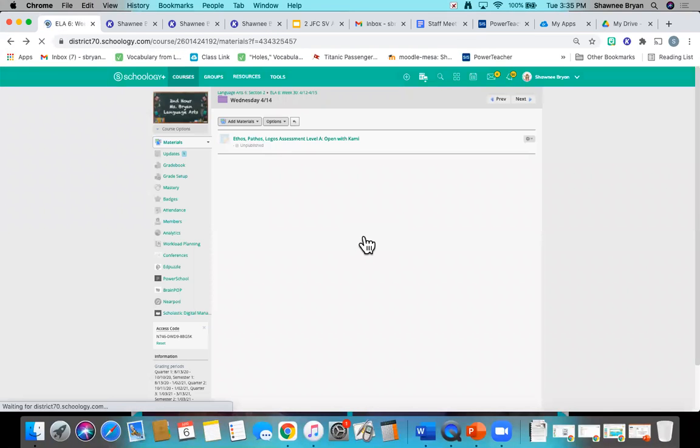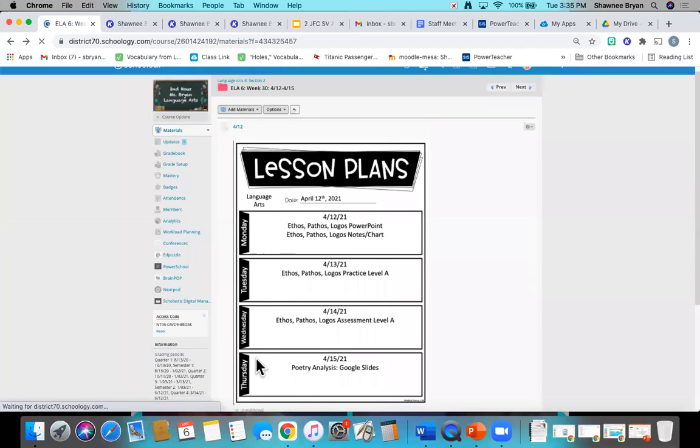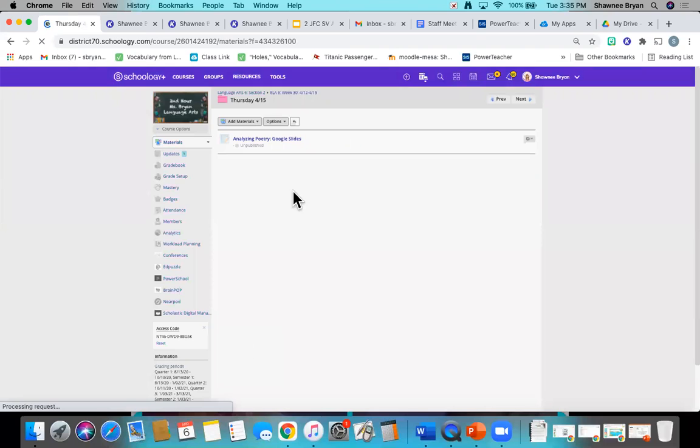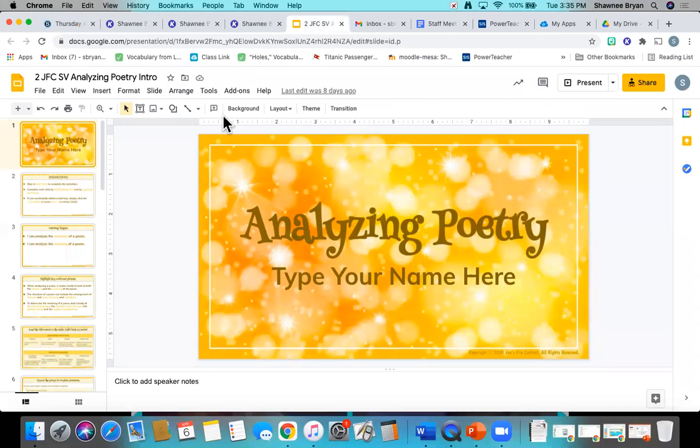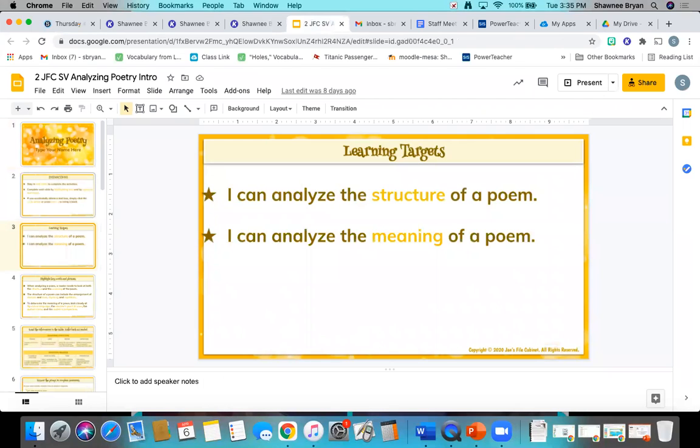And then finally on Thursday, we are going to have a Google Slides on analyzing poetry. So because it is Google Slides, you will have to click on the My Document tab and then the Edit button. And it is going to look like this, the same format you guys are used to with Google Slides, typing your first and last name on slide 1, instructions on slide 2, learning targets are on slide 3.